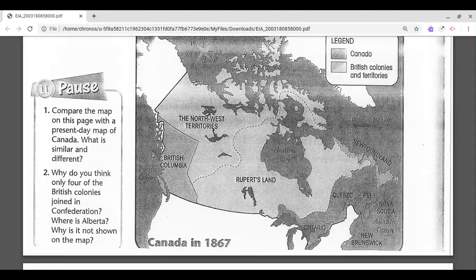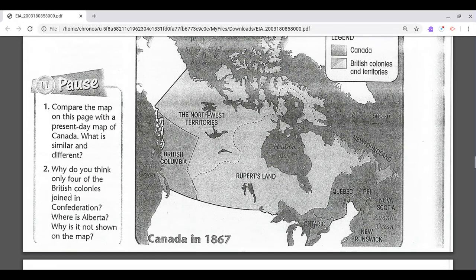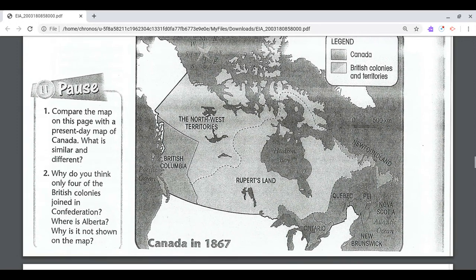Compare the map on this page with a present-day map of Canada. What is similar and what is different? So if you look at this map, as you can see, there are some provinces that are missing. Alberta is missing, Saskatchewan is missing, and it's actually called Rupert's Land. Part of Alberta, the north of Alberta, at the time, was called the Northwest Territories.